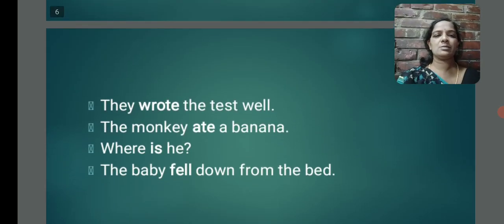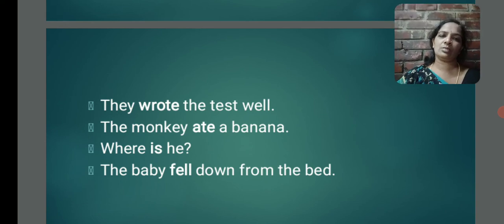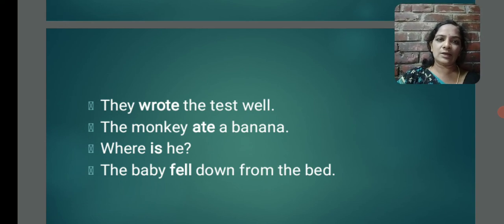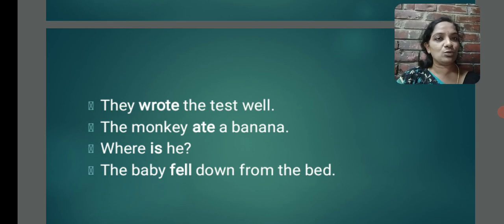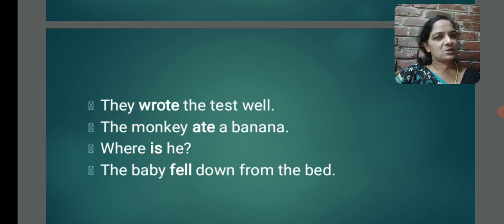Okay, another example. They wrote the test well. The highlighted word here is wrote. It is an action word. It expresses their action. What action did they do? They wrote the test well. How did they write the test? Well. Here the verb is wrote.